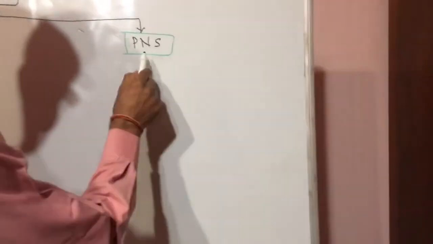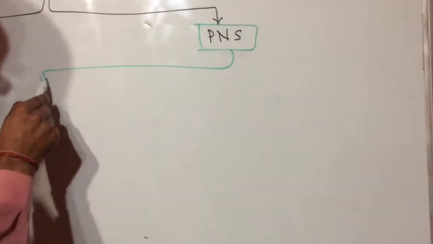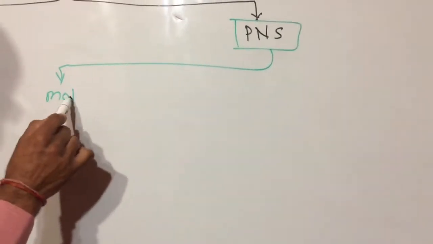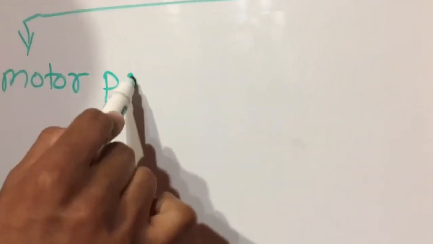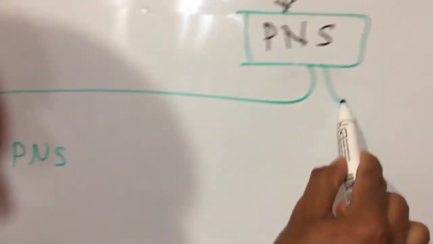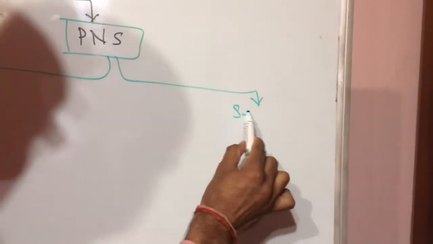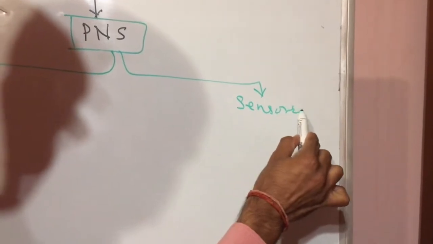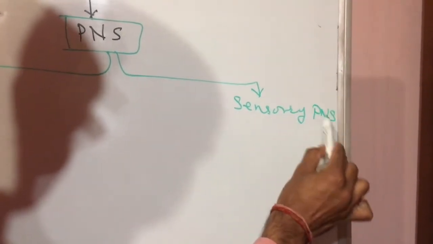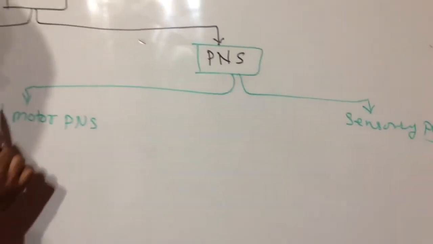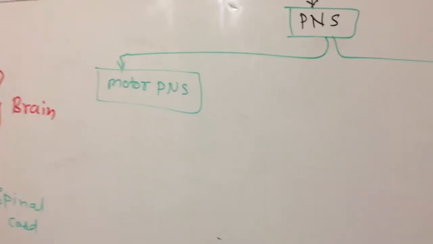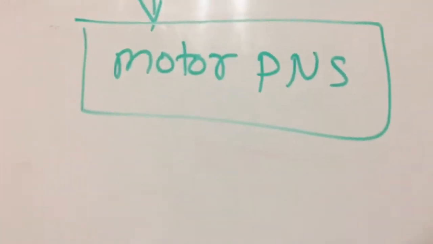We already discussed the sensory PNS, so now we discuss the motor peripheral nervous system.